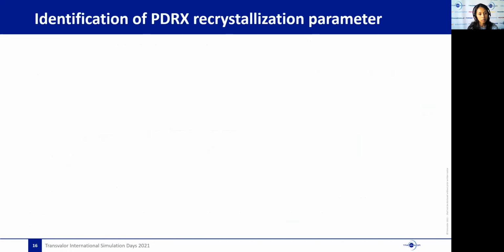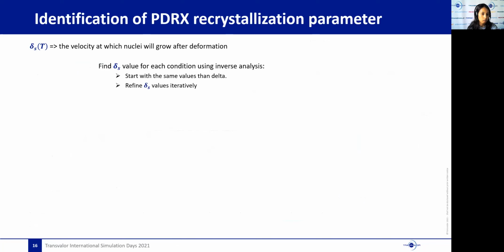Finally, the last parameter to be identified is delta S, which represents the velocity at which nuclei will grow after deformation. To find this parameter, we search at each condition the value of delta S using inverse analysis with DiGiMU simulation. We first start by running a simulation in DiGiMU with the same value as delta. Then we refine it using visual comparison of nuclei size between experimental and simulation micrography.